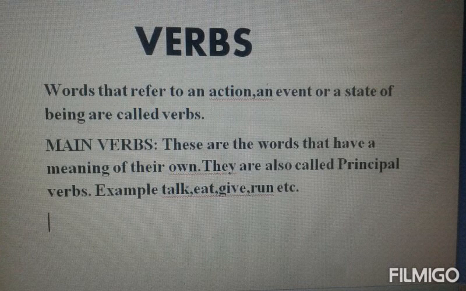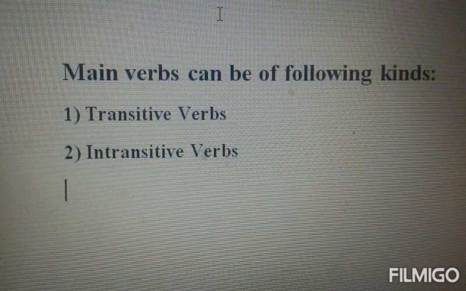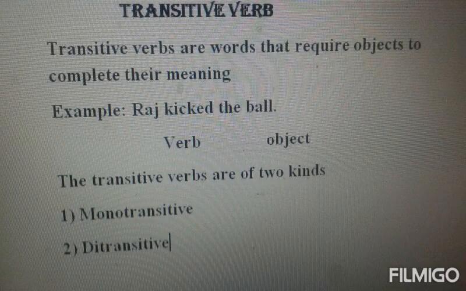There are main verbs. Main verbs are the words that have a meaning of their own, and they're also called principal verbs, like talk, eat, give, take, run. All these are examples of main verbs. Now, these main verbs are basically classified into two. One is transitive verbs. Now, let us have a look at what transitive verbs are all about. Transitive verbs are words that require an object to complete their meaning.